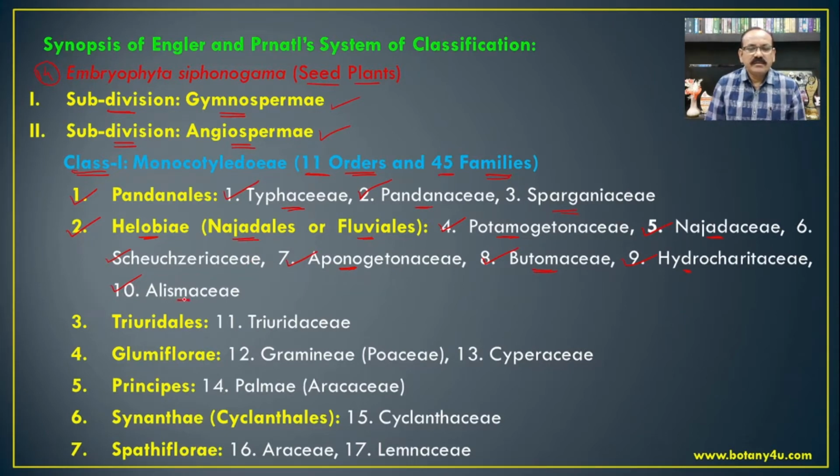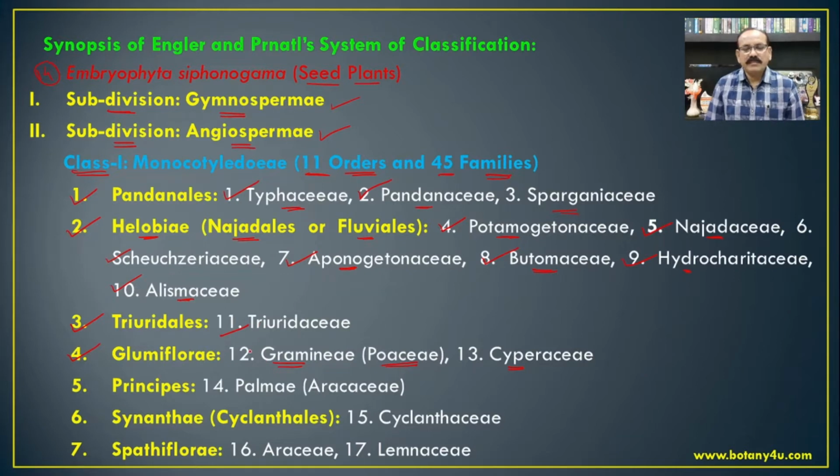Then from the Alismaceae or Alismataceae, Sagittaria is one of the most important genera. The third order is Triuridales, which includes the single family Triuridaceae. Then the Glumiflorae, which includes the Gramineae. Nowadays we know it as the Poaceae as per the ICBN rules, and the second family in the Glumiflorae is Cyperaceae.